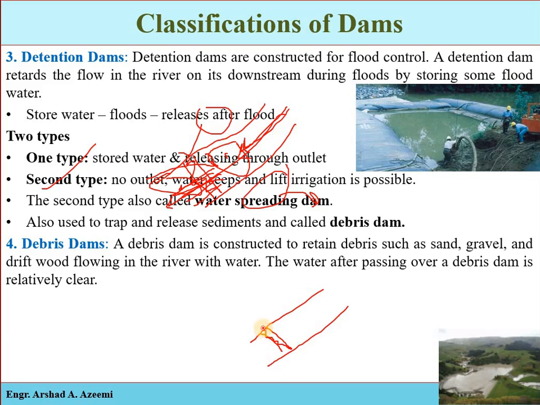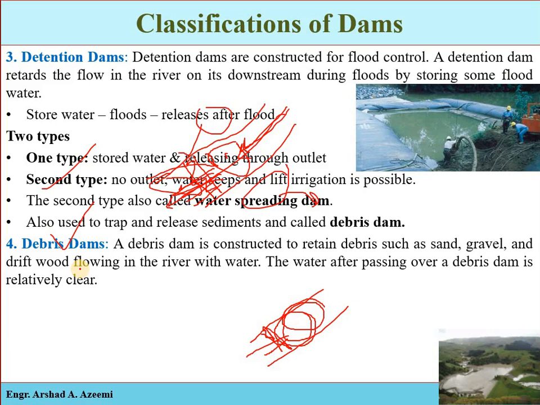When that detention dam is constructed, the water will be stored here and its velocity will be reduced, and the sediments will be allowed to settle down. When the velocity is reduced, the sediments or silt particles will settle. Then a clean amount of water will be released into the downstream area, and the clean water will be applied to the agricultural area. In such a case it is known as a depressed dam, a dam constructed to retain sediment particles. The water after passing over a depressed dam is relatively clear water. It is used just to trap the sediments and thus exclude the sediments from flowing to the main reservoir.